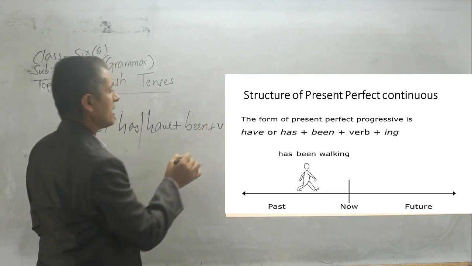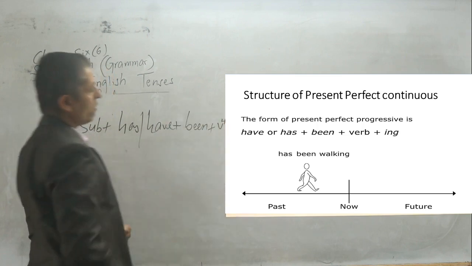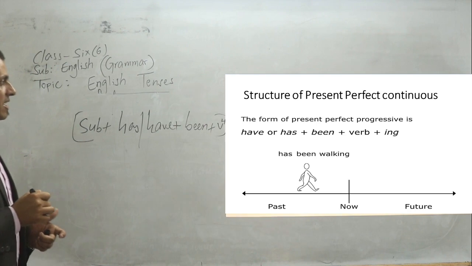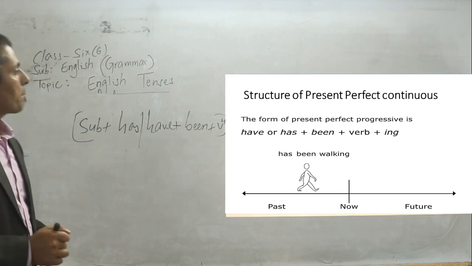So this is the structure we have to follow to learn present perfect continuous.